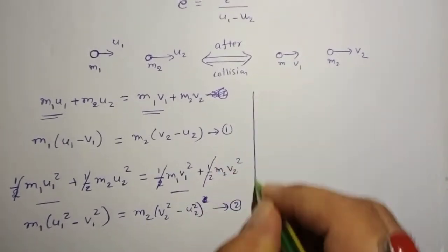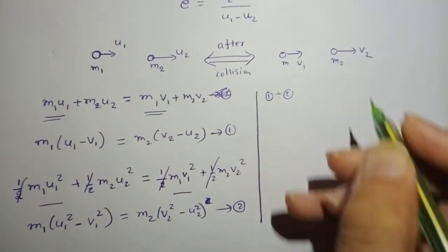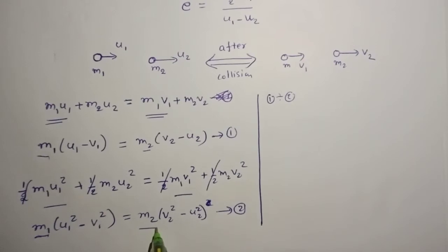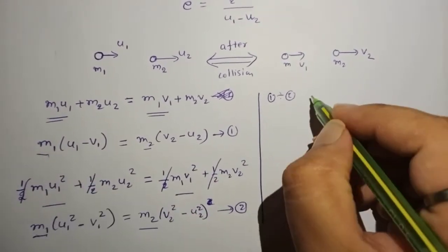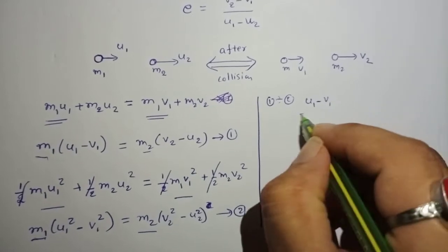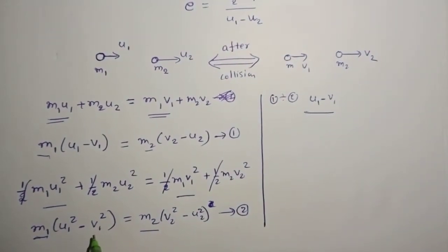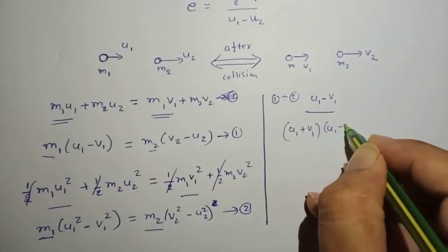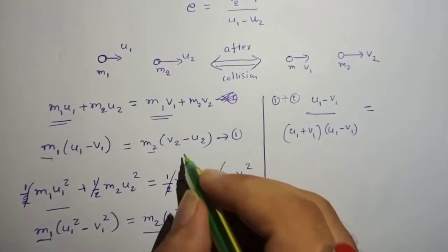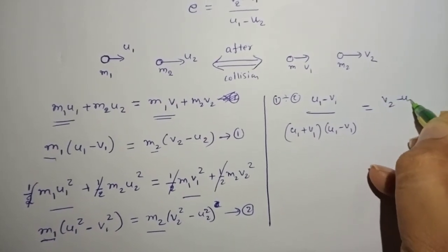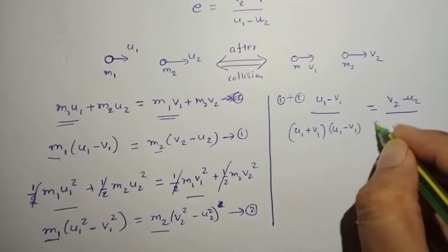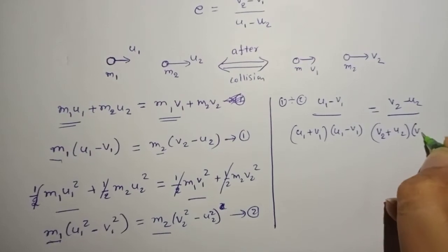Now what if I perform equation 1 divided by equation 2? Then m1 and m1 get cancelled, and m2 and m2 get cancelled. Here I have u1 minus v1 divided by u1 square minus v1 square. This is in the form of a square minus b square, that is equal to a plus b into a minus b. So on the right I have v2 minus u2 divided by v2 plus u2 into v2 minus u2.